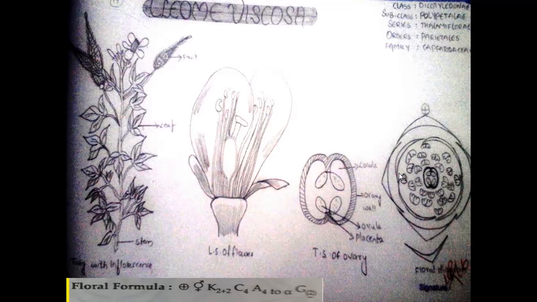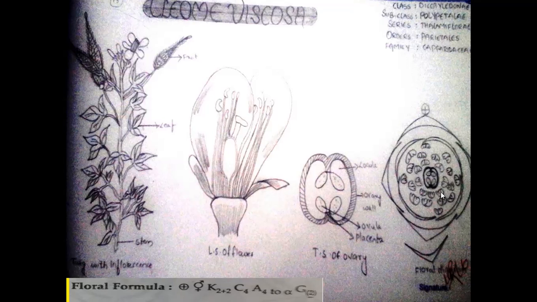Here it is, 4 petals are present. From these 4 petals, one petal has both ends towards the outside, another petal has both ends towards the inside, and the remaining petals have 1 end towards the inside and 1 end towards the outside, called imbricate aestivation. And comes to the androecium.